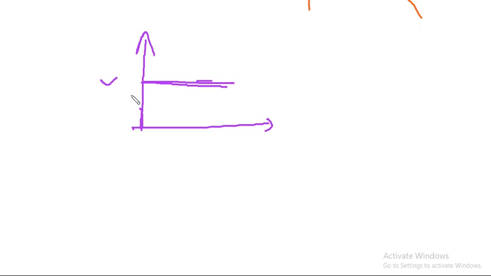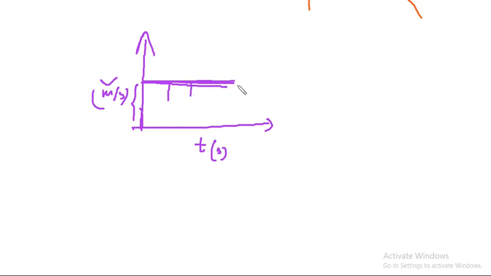Okay, so let me take this color. I will draw a V versus T graph. Let us say the particle is moving with a constant velocity v. So v is not changing along this time, let us say in seconds. This is meters per second, and it is moving with constant velocity. That means time is changing, but velocity is remaining the same.